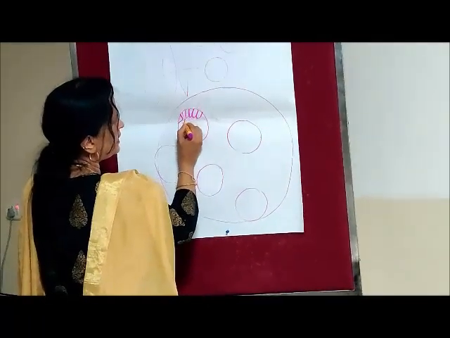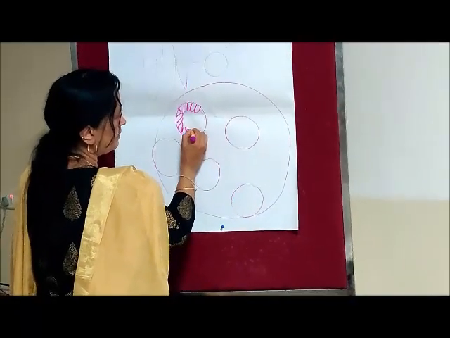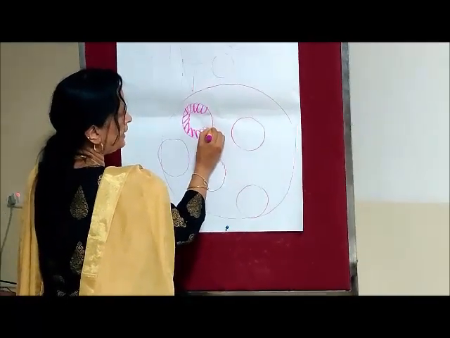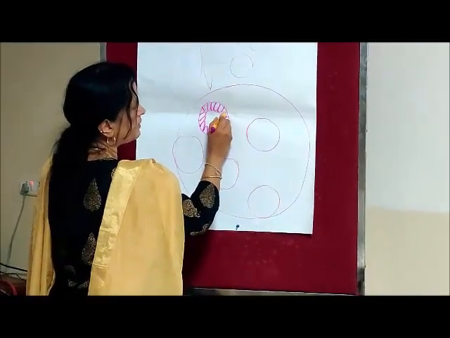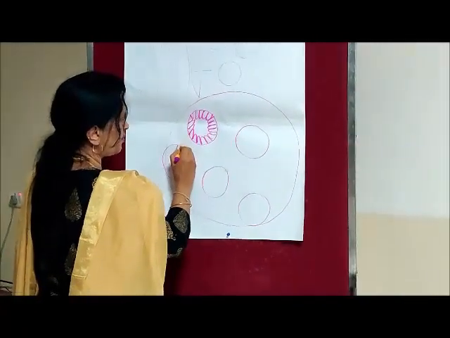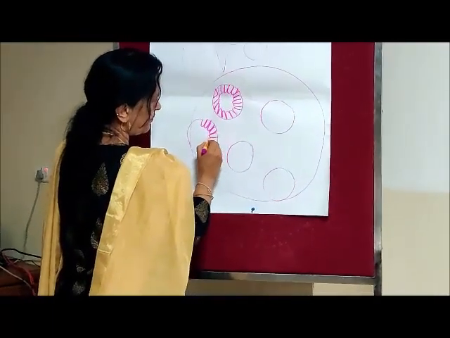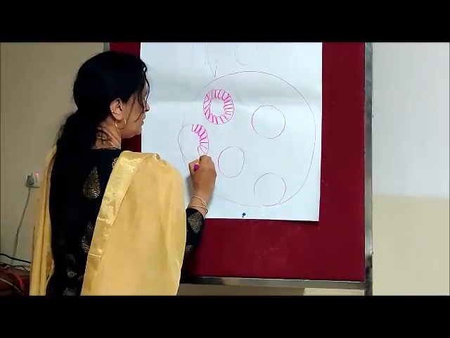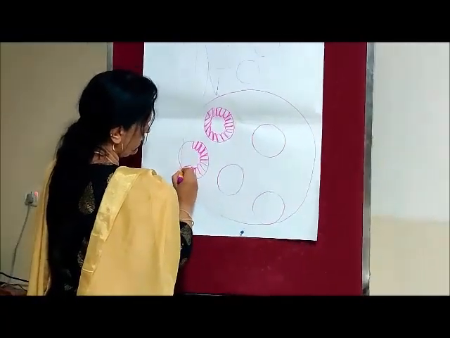So we are just writing only single layer because this is early proliferative. So it becomes multi-layered, pseudostratified as it becomes mid or late proliferative phase. Okay, very nice tall columnar cells that are lining these glands.